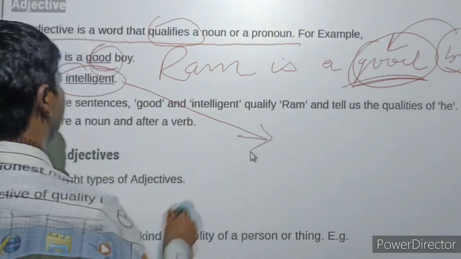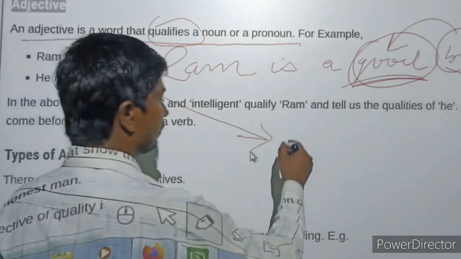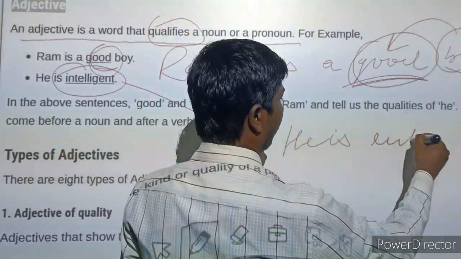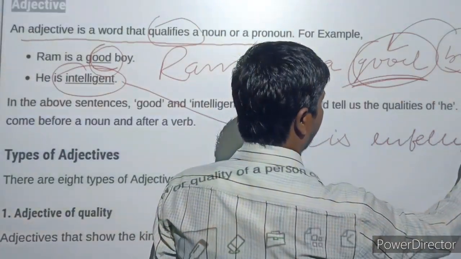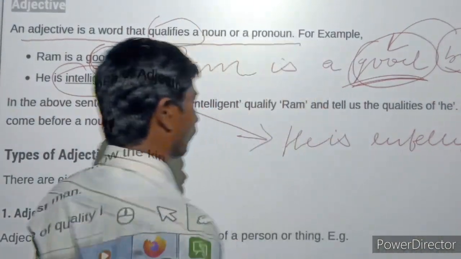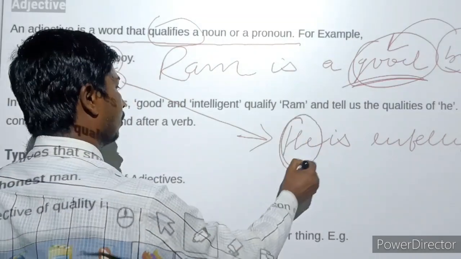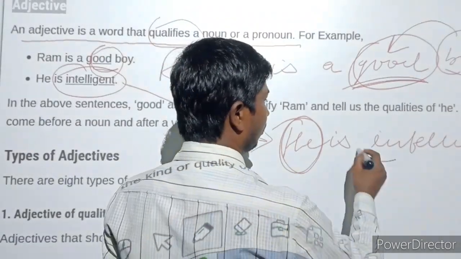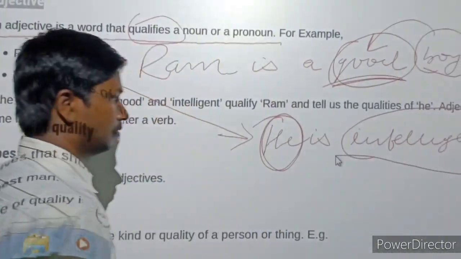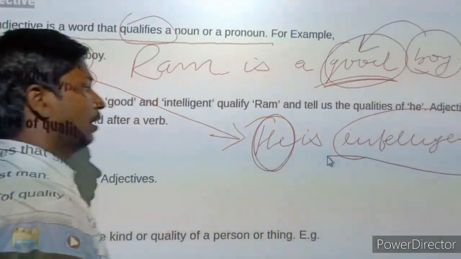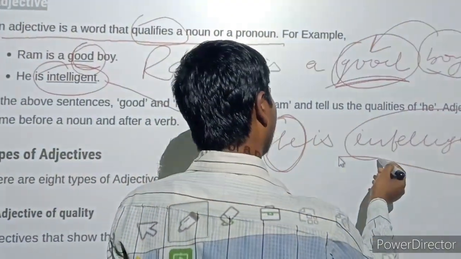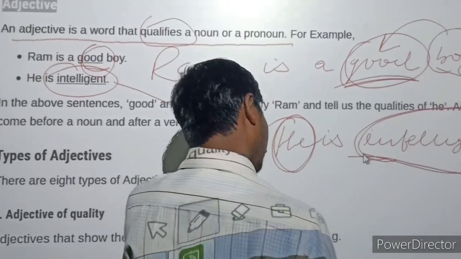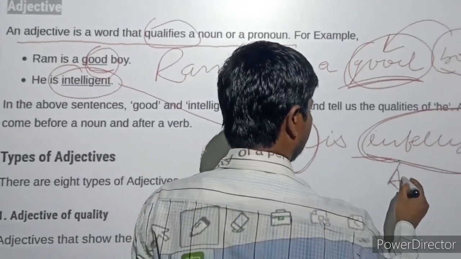In the second one, you can see he is intelligent. He is a pronoun and it is qualified by this word intelligent. And in the language of English grammar, we can say that this is the word that denotes an adjective.